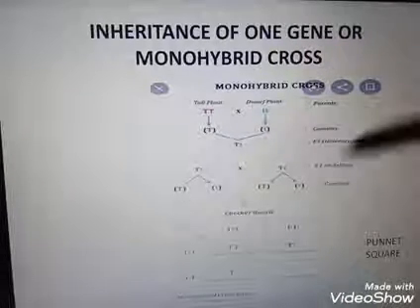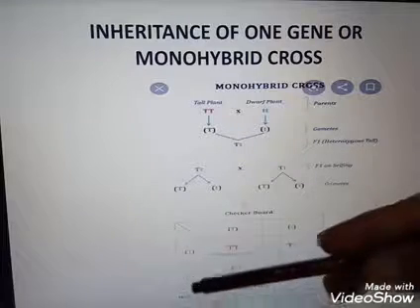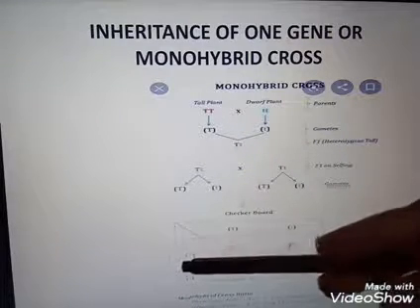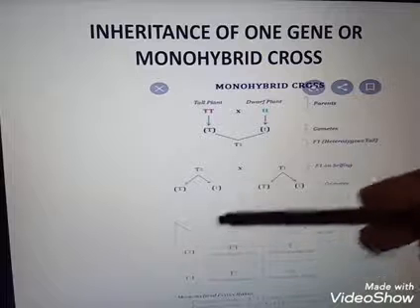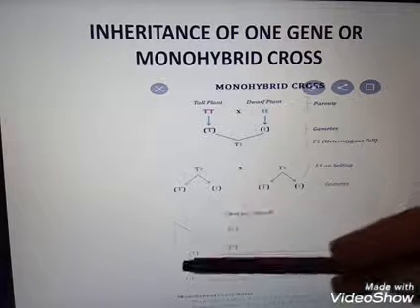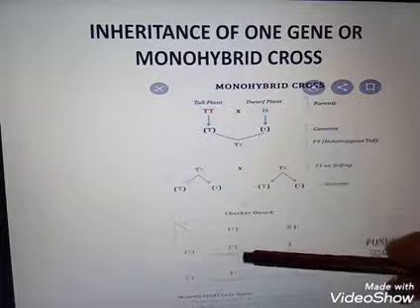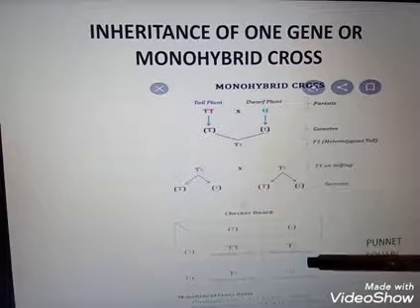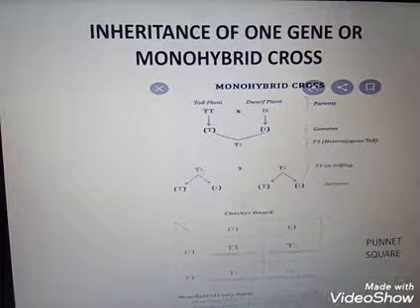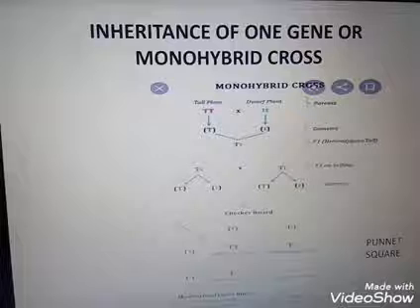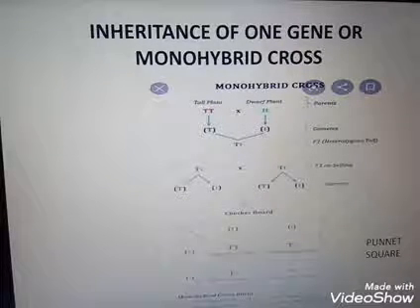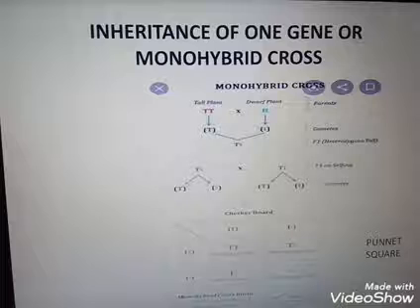Here we write the gametes of one parent, and here the gametes of the other parent. Crossing capital T and capital T gives homozygous tall, and capital T, small t gives heterozygous tall. So we get the conclusion that in a monohybrid cross, the phenotypic ratio is 3:1. That means 3 are tall and 1 is dwarf.